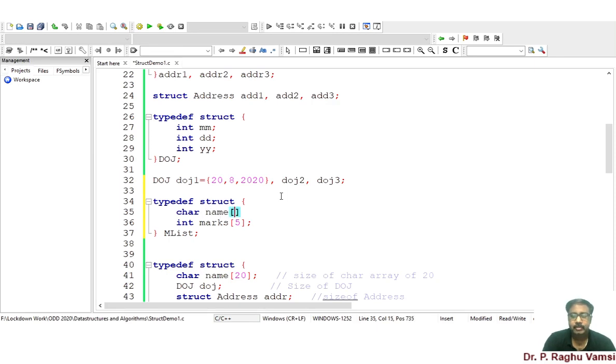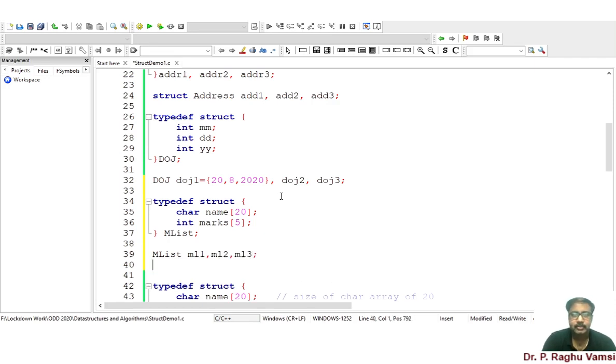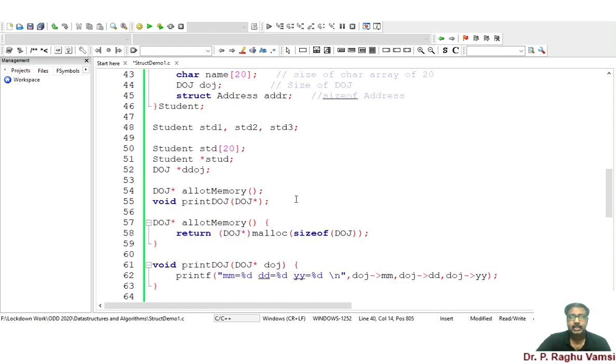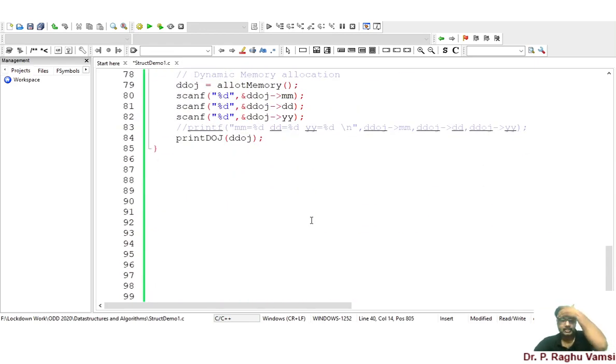So m list, ml1, ml2, ml3, like that you can write any number of variables, or m list star. So you may assign the address of the m list variables like ml1, ml2, ml3. These addresses can be substituted in m list and you can do the manipulation.